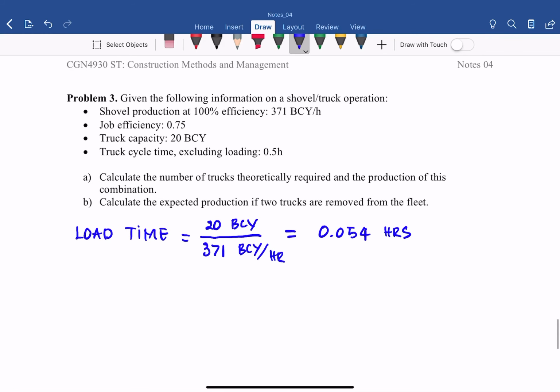And they give us the truck cycle time excluding loading, 30 minutes, 0.5 hours. So you can add them. This is the load time, they exclude it, and then plus 0.5, you get the truck cycle time.